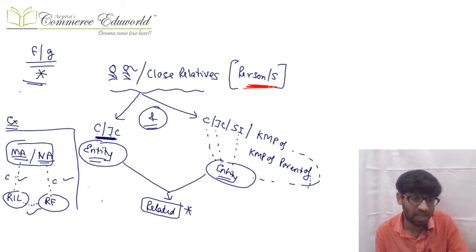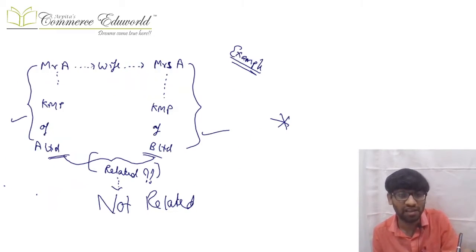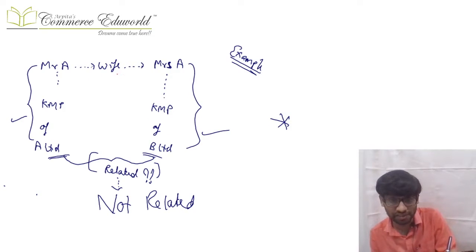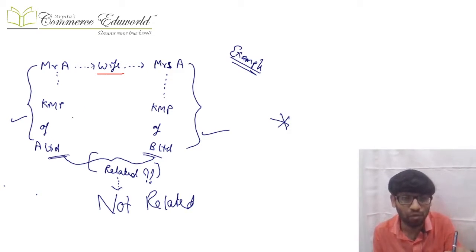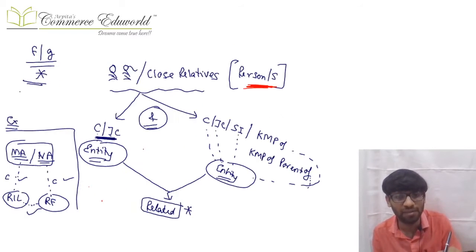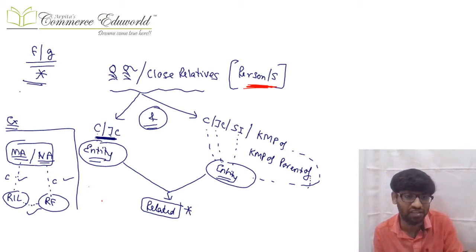Okay, the next example which I gave you was Mr. A is a KMP of A Limited and Mrs. A is a KMP of B Limited. Mr. A and Mrs. A have a husband-wife relationship. But at both places there is a KMP only, so they are not related. At least at one place there should be control or joint control. At the other place you can have control, joint control, significant influence, KMP of the entity, KMP of the parent of the entity, still no problem.